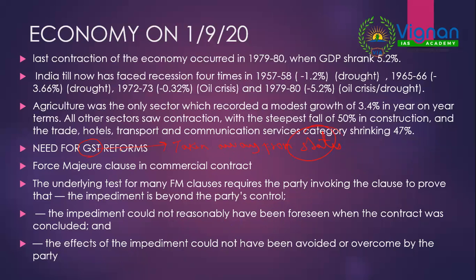Instead of compensating them, you are using this clause and telling them that we won't be able to pay you money. Why? Because COVID-19 was beyond our control and we don't have money to pay. So you can easily get off this contract by using this clause.